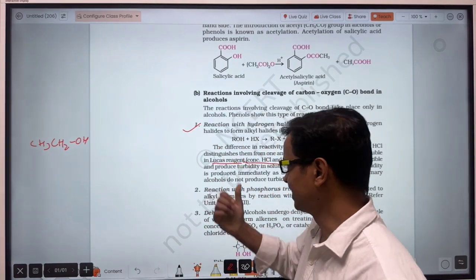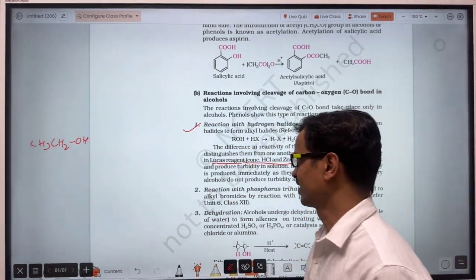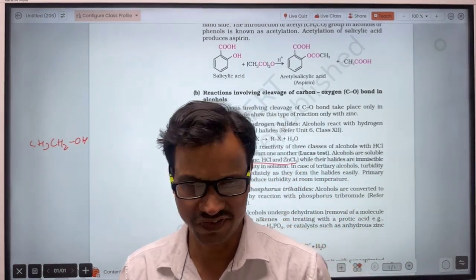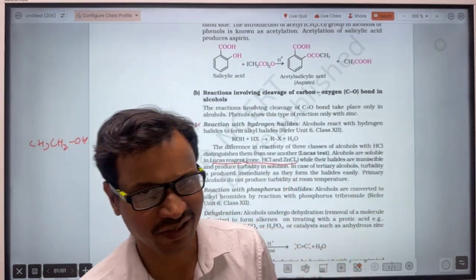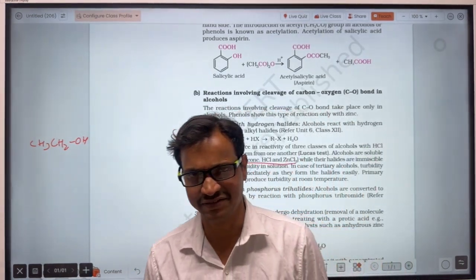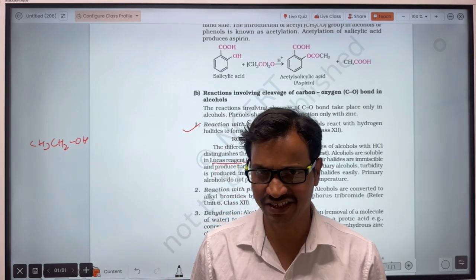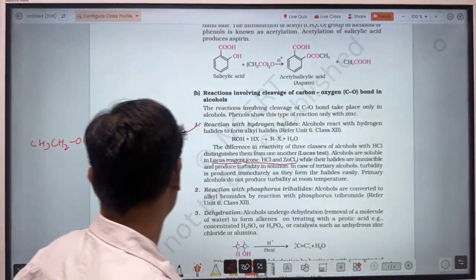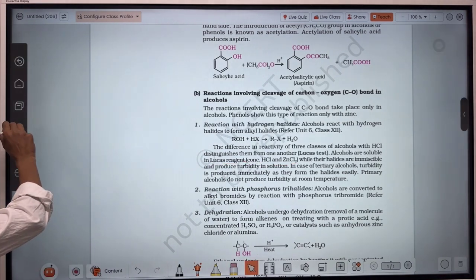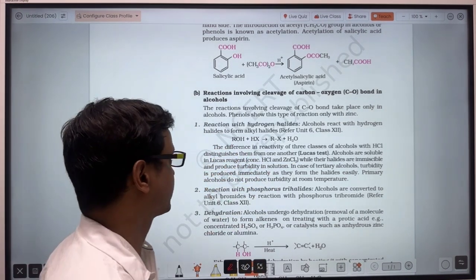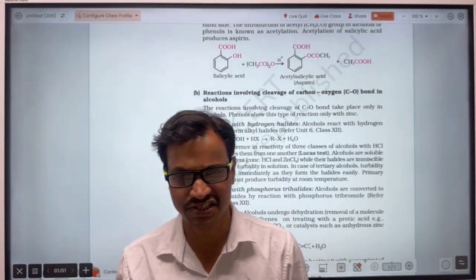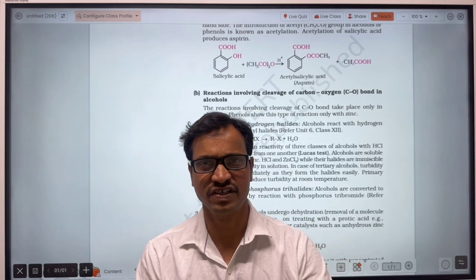So primary alcohol gives turbidity only after heating. The secondary alcohol will give turbidity within 2 to 5 minutes, and the primary alcohol doesn't give turbidity at room temperature. The turbidity will be given only after heating the mixture. In these reactions, the tertiary alcohol will be most reactive, then secondary, and primary alcohol will be least reactive,